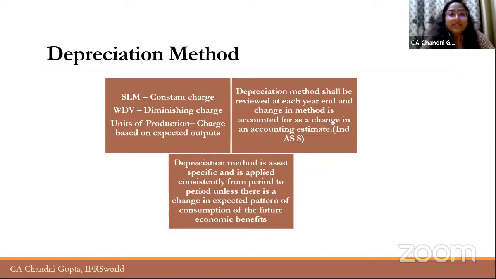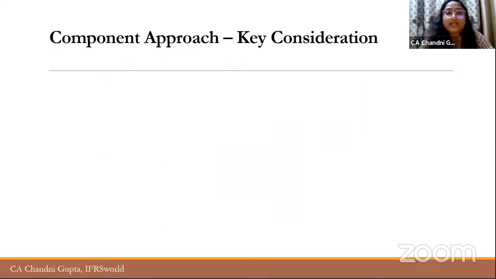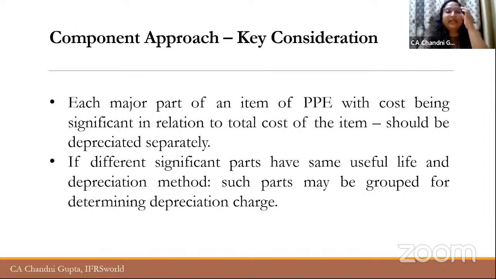Now, obviously, the depreciation method needs to be consistently applied from period to period unless there is a change in expected pattern of consumption. And when there is a change in method, then it will be accounted for as a change in accounting estimate. Now, there is a very important concept in Ind AS 16, which is the component approach, or you can say component accounting. So, as per Ind AS 16, each major part of the item of PPE, the cost of which is significant in relation to the total cost, is required to be depreciated separately.